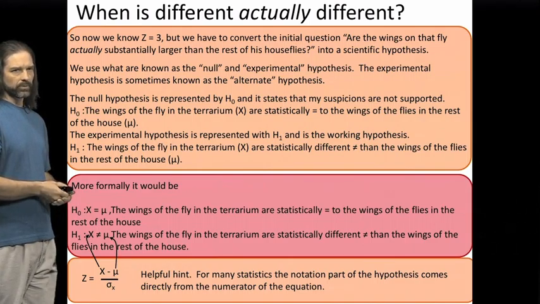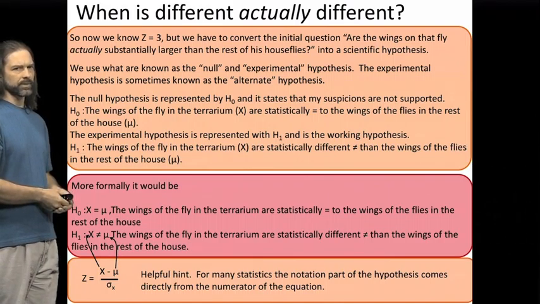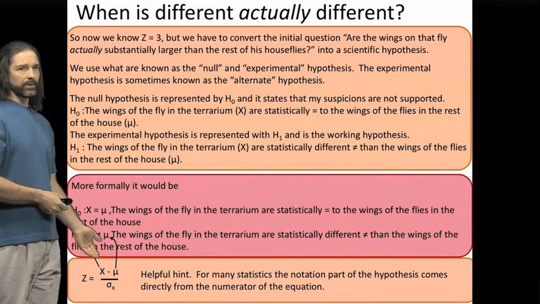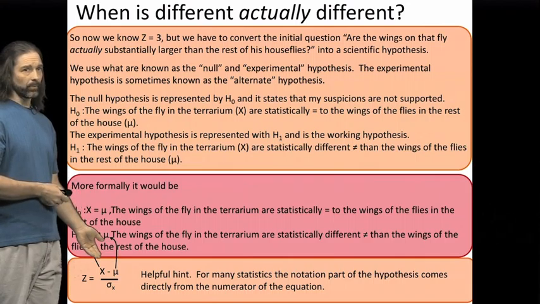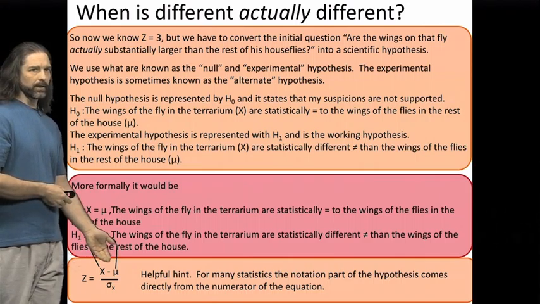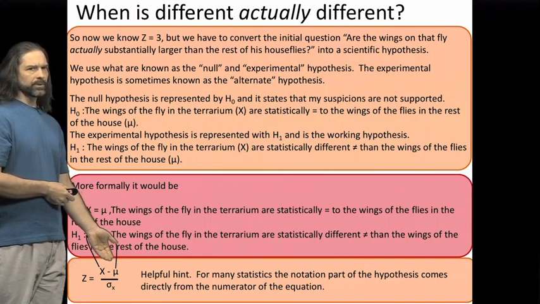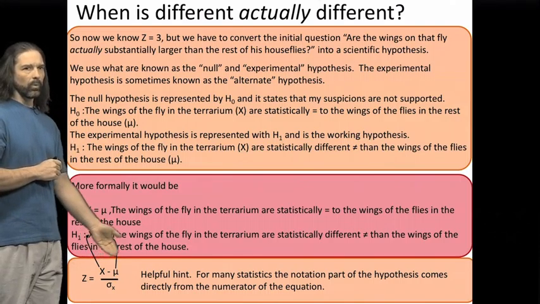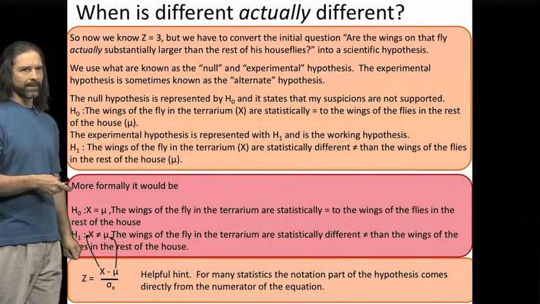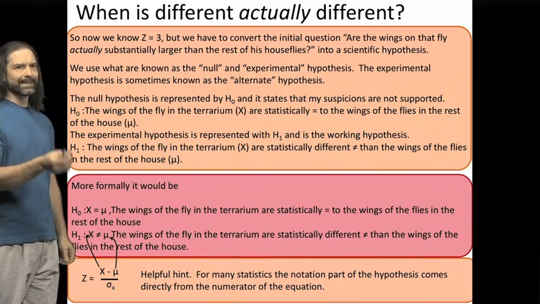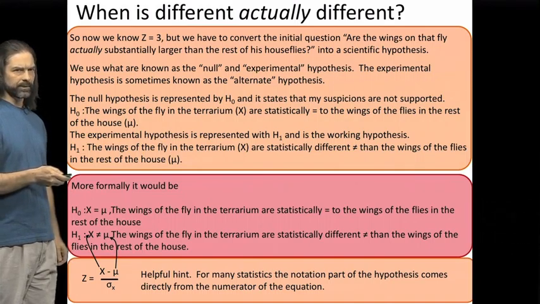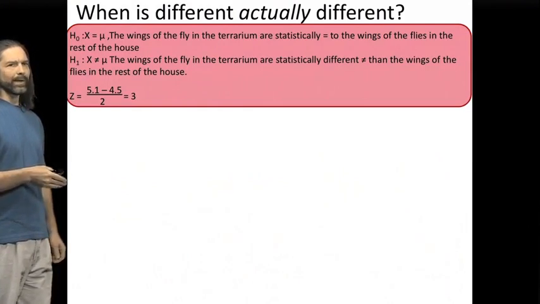For many statistics, when you're trying to figure out what to write in the statistical notation part of the null and experimental hypothesis, simply go to the numerator of the original formula, and you will find what that formula is asking. We are talking about an observation, x, and a population mean, mu, and then just ask yourself, what is this saying? Well, what's my one observation? The wings on the one fly. What's my population? The wings of the flies in the house. If you think about what that is indicating, that will help you write the actual language for both of your hypotheses. So moving forward, we now have the hypotheses.